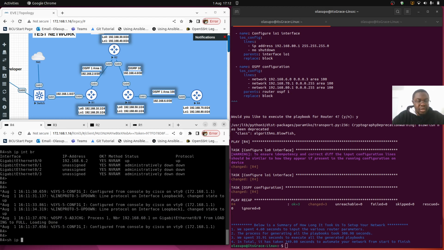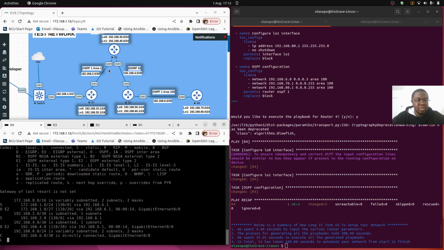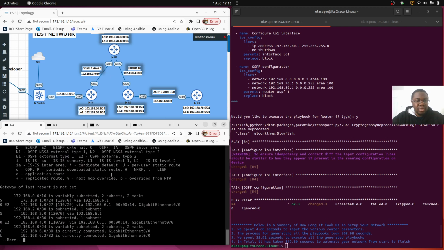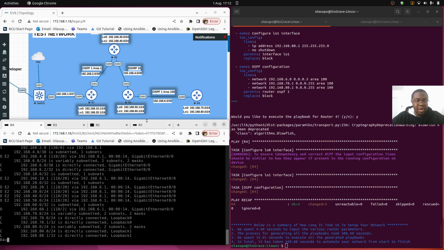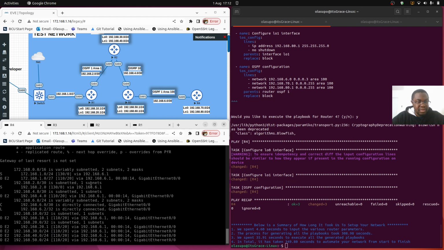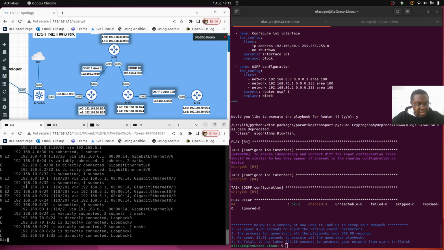When we do show IP route, our expectation is that all networks attached to R1, R2 and R3 should be seen on the routing table for R4. So we start from above here, and we can see 172.168.1.0, which is this network between R1 and the controller. Next, we can see 192.168.2.0, which is this network between R2 and R3. Following is 192.168.4.0, which is between R2 and R3. And then we can see all the loopback interfaces here.